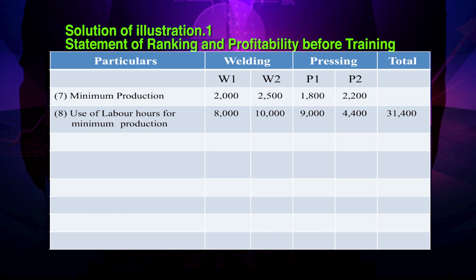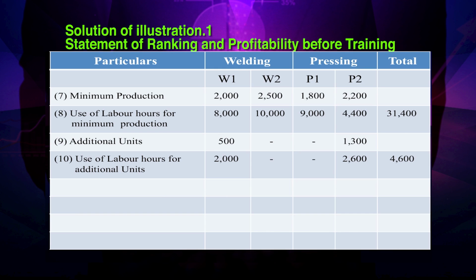For that, we have to allocate this 4600 hours to the product having the top priority within the 2 departments, welding and pressing. In welding, W1 is the first priority product. So, additional output will be 500 units, we will be using 2000 labor hours, whereas within the pressing department product P2 having a priority. So, we will be manufacturing 1300 additional units for P2 consuming 2600 labor hours. So, total production in units for W1 will be 2500, W2 2500, P1 1800, P2 3500.